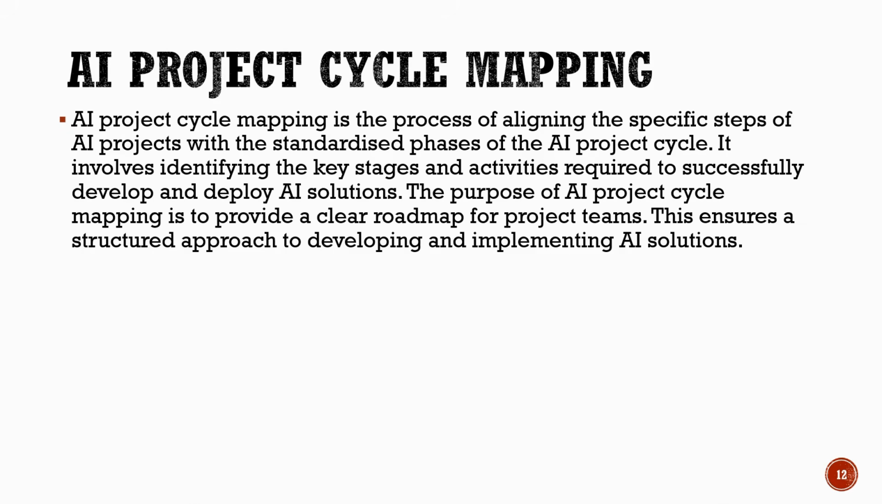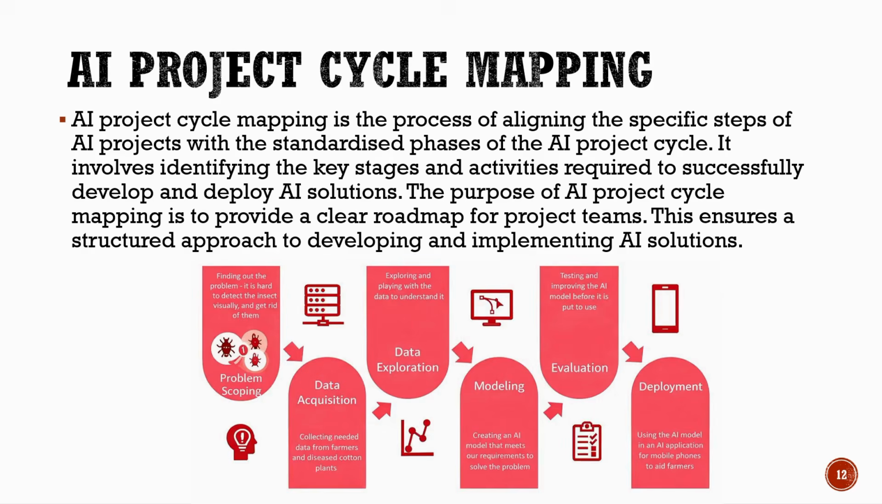AI project cycle mapping. AI project cycle mapping is the process of aligning the steps of an AI project with the standard stages of the AI project cycle. It involves identifying the key stages and activities required to successfully develop and deploy an AI solution. The main purpose of AI project cycle mapping is to provide a clear roadmap for project teams. This ensures that the entire process is structured, organized, and easy to follow.